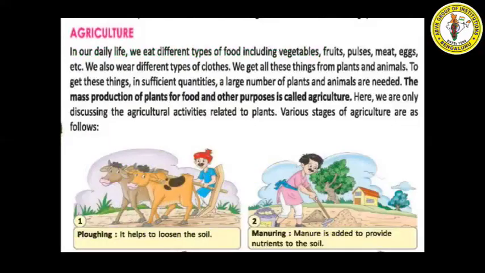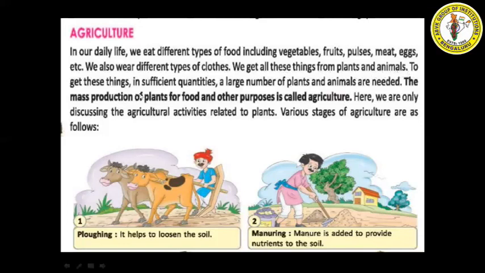Yes, next we have agriculture. In our daily life, we eat different types of food, including vegetables, fruits, pulses, meat, egg, etc. So daily we eat different varieties of vegetables, fruits, pulses, cereals, meat, egg, milk. Yes, we also wear different types of clothes. We wear cotton clothes, we wear woolen clothes, silk clothes. Yes or no? We get all these things from plants and animals.